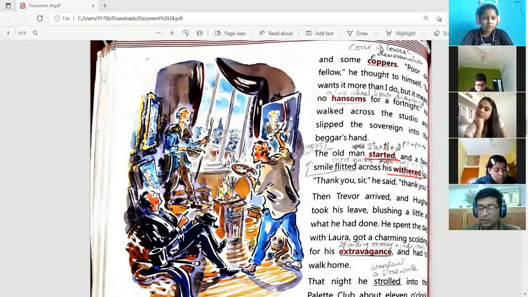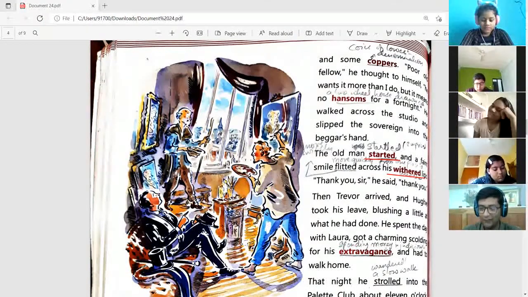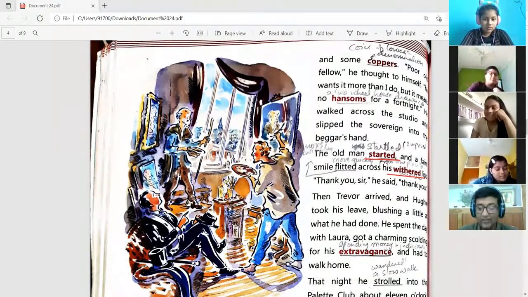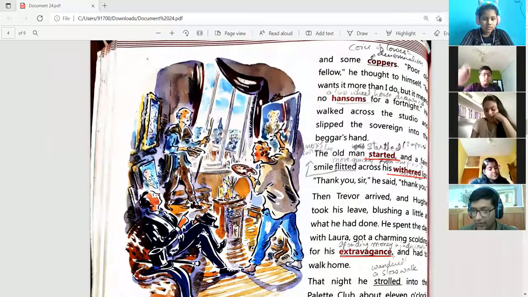So this scolding has been called charming because it was given to him by his girlfriend, right? So this is a charming scolding for him. Otherwise, it would have been a very bad scolding, right? If it was given by a teacher or anyone. So it was a charming scolding for him for his extravagance. Extravagance means when a person is spending a lot of money, right? Which is not required, which is injuring that person only.